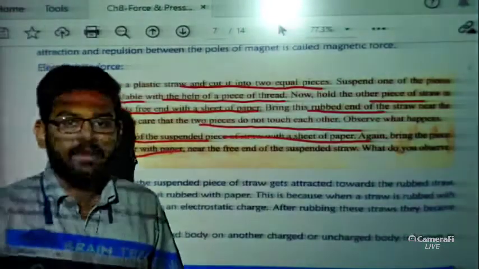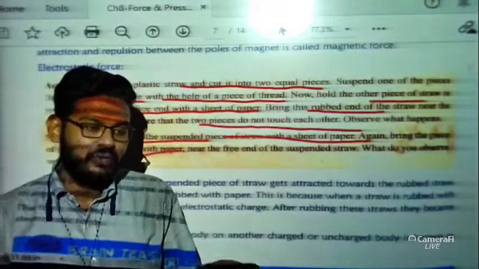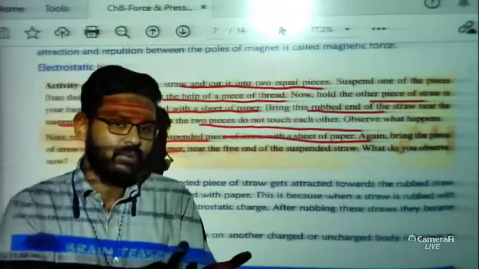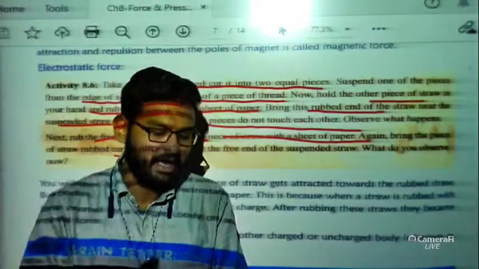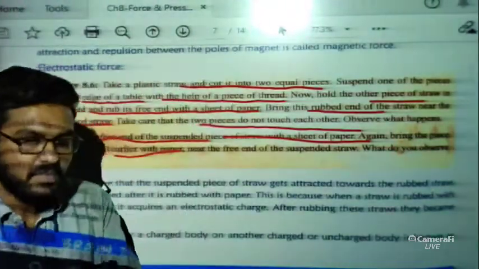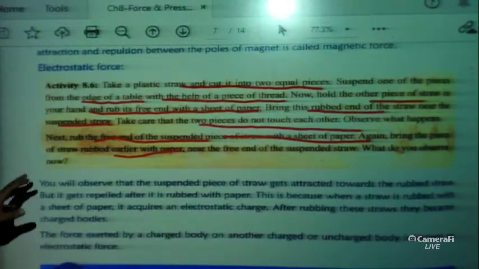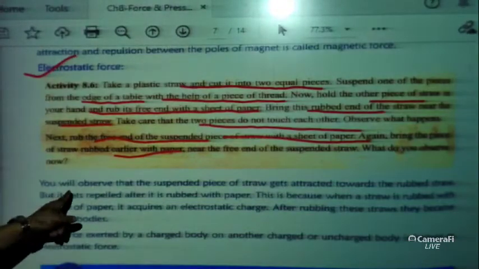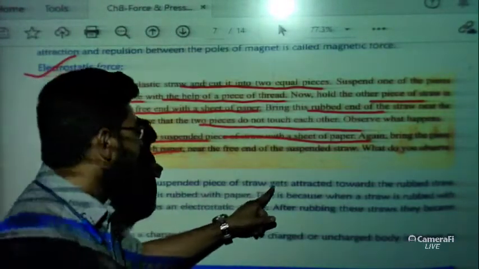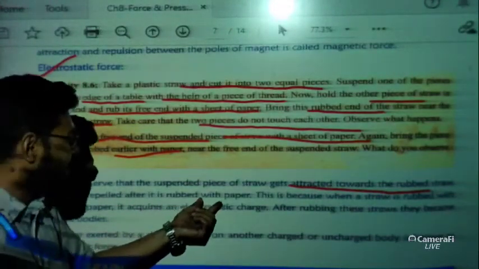The same thing happens, and I think all of you have done this activity, if you take a few cut pieces of paper, rub your pen in your hair, and put the pen in front of the papers: the pen will attract the paper. This is all because of electrostatic force. The suspended piece of straw gets attracted towards the rubbed straw, but it gets repelled after it is rubbed with paper.